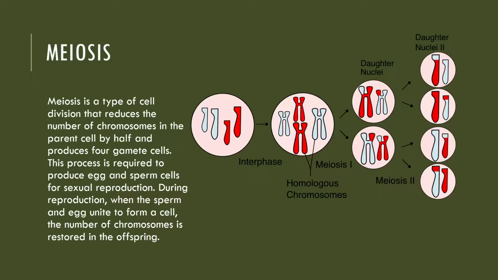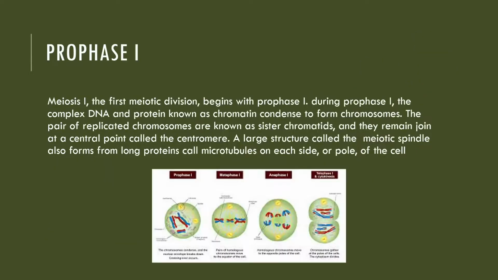Meiosis is a type of cell division that reduces the number of chromosomes in the parent cells by half and produces four gamete cells. This process is required to produce egg and sperm cells for sexual reproduction. During reproduction, when the sperm and egg unite to form a cell, the number of chromosomes is restored in the offspring. Prophase 1. Meiosis 1, the first meiotic division, begins with prophase 1.